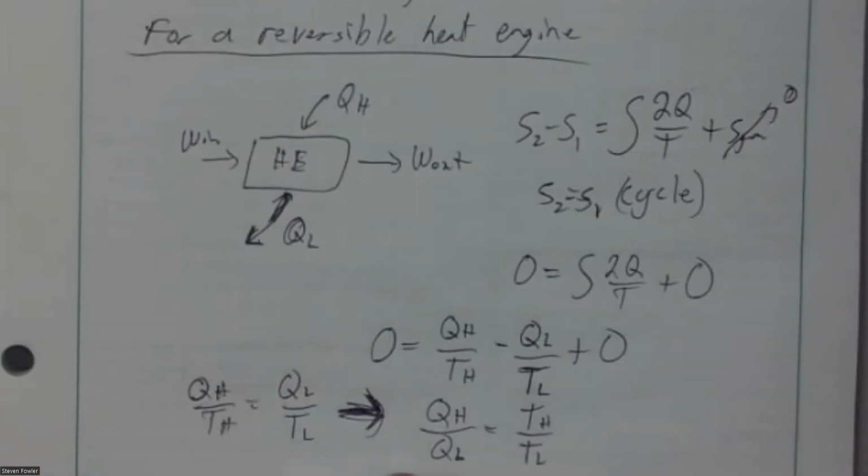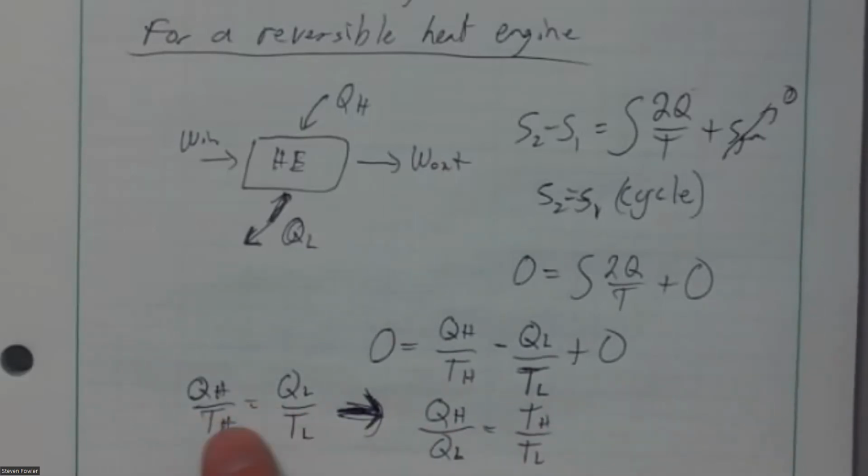I'm making this assumption based on the fact that that assumption is true. This is mechanically how it's going on. That's the reason we say this ratio is equal to this ratio earlier. Because if this is all true, and it's a reversible heat engine, this should equal this. That means this should equal this.